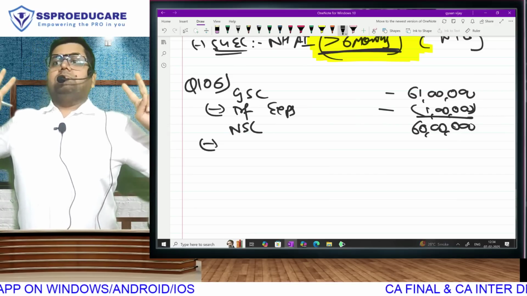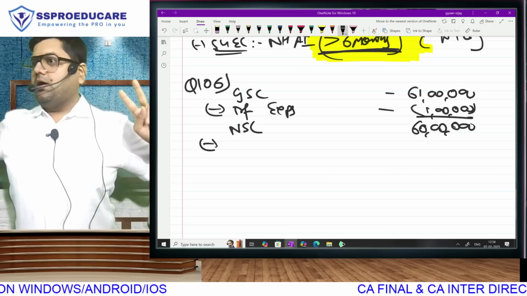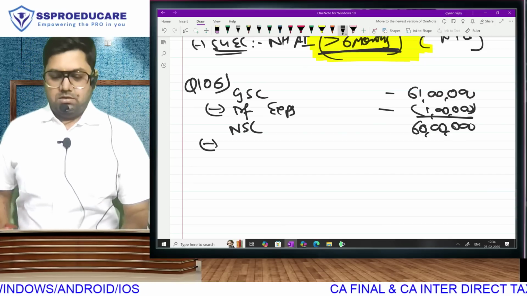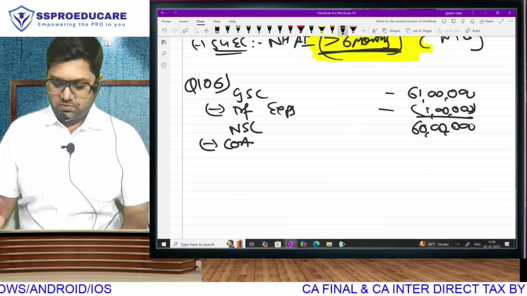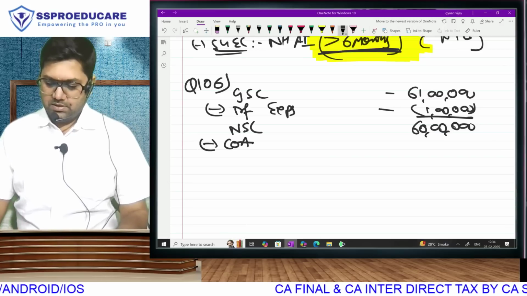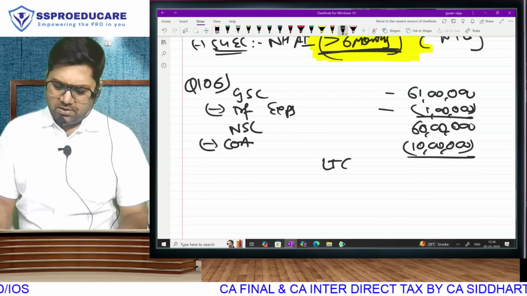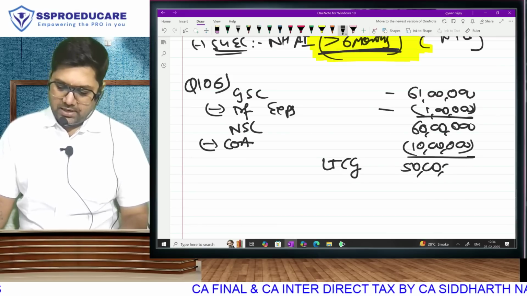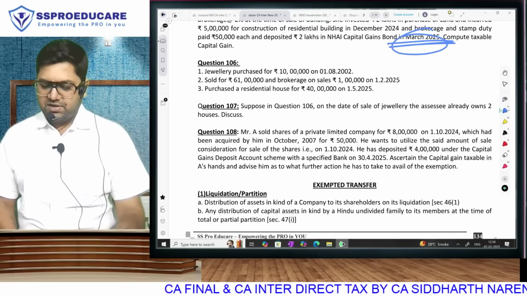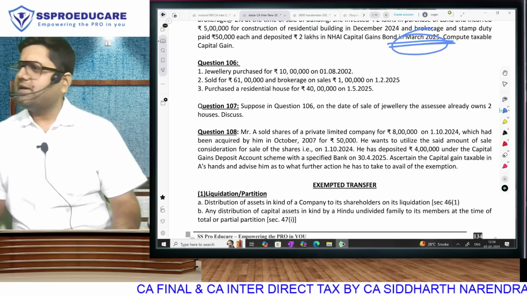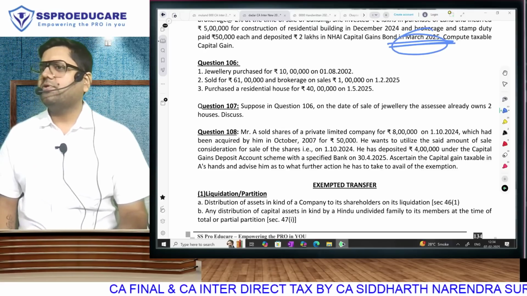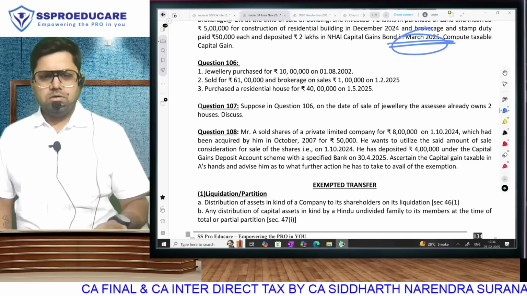long term, eligible, but after the amendment, and therefore cost of acquisition. What was it? 10 lakh. Giving you long term capital gain of rupees 50 lakh. And what is the investment that you have made in residential house? 40 lakh. So from 50 lakh we will subtract 40 lakh. Yes or no? No!